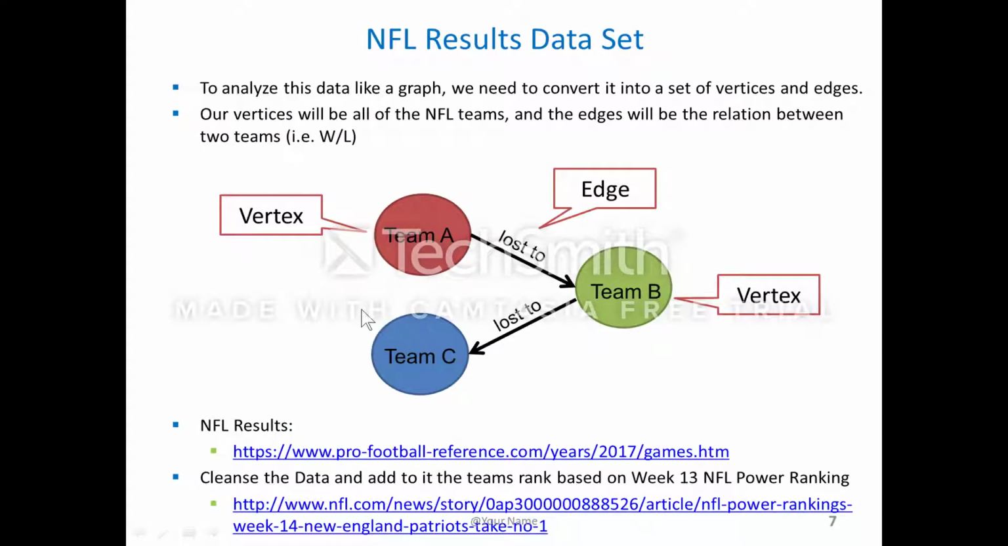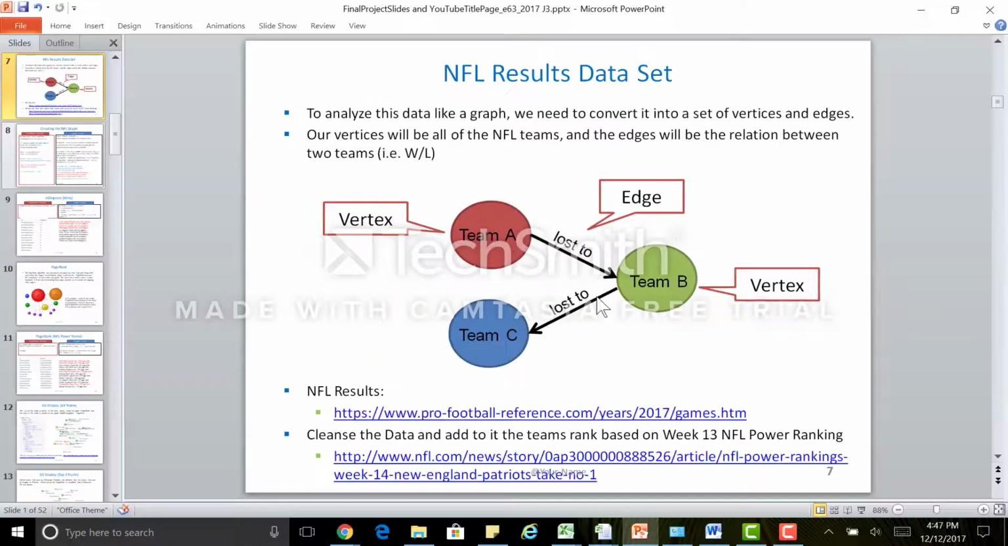In order to demonstrate the API, I used the NFL results of 2017, the first 13 weeks, and presented the data as a graph. Each team represents a vertex, and each relation between two teams in a game, won or lost, is an edge. So when team A lost to team B, you will see an arrow coming out from team A to team B, and that will help us when we do analysis on team importance. With this, I want to go back and start showing you the demo and the data I have.